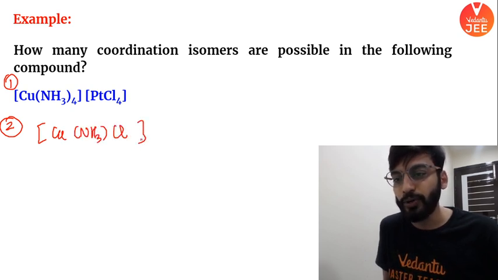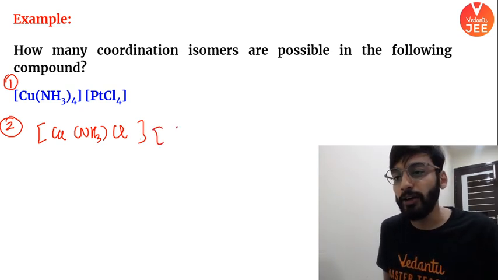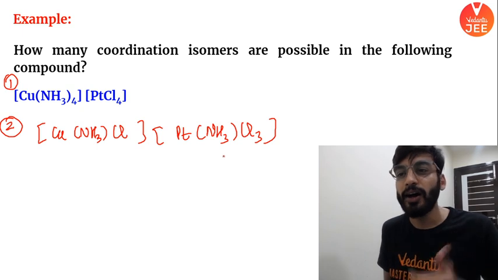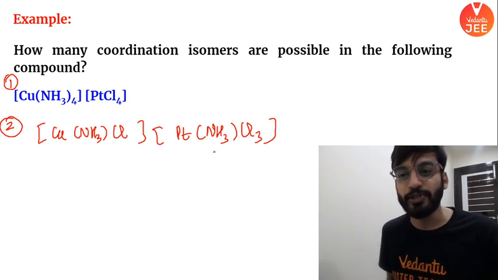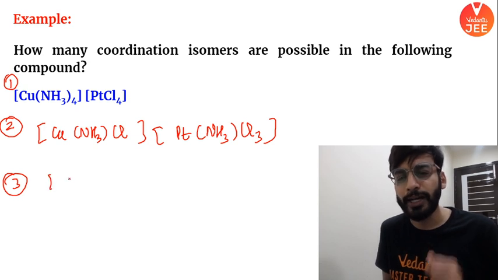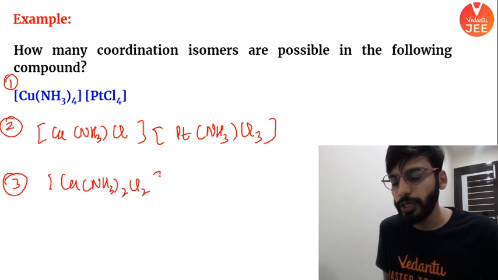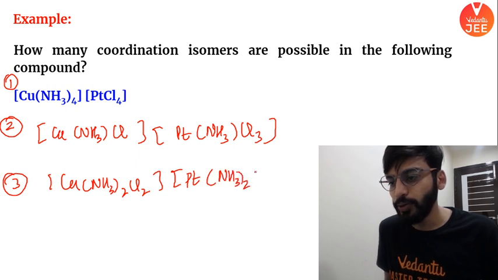I have just put one chlorine from complex 2 into complex 1, and one of the ammonia I have put like this. Check this out. How amazing is that? So you have just created one coordination isomer. Okay, third, moving on. Now what will happen? Can I do 2? Let's check. Cu(NH3)2Cl2, Pt(NH3)2Cl2.